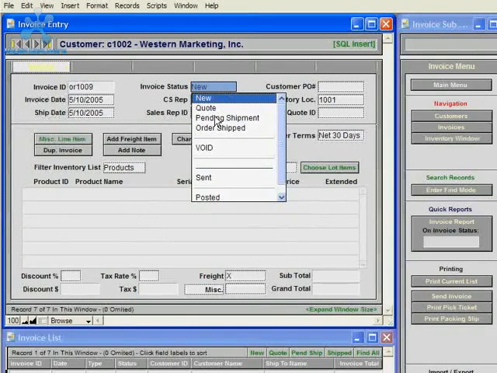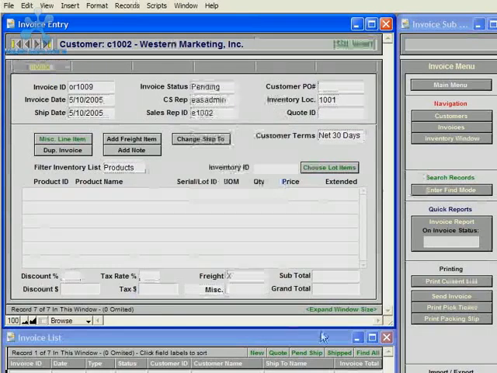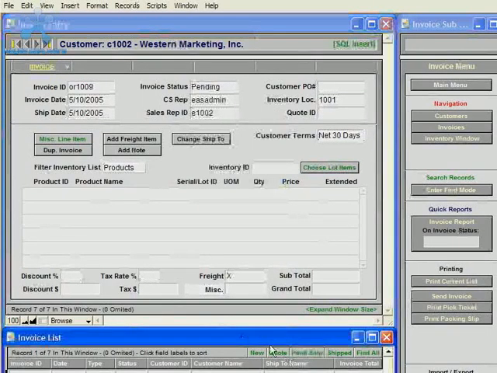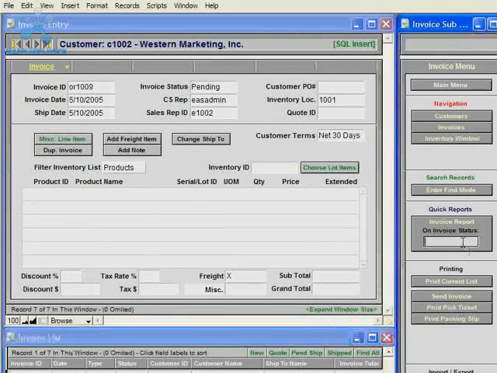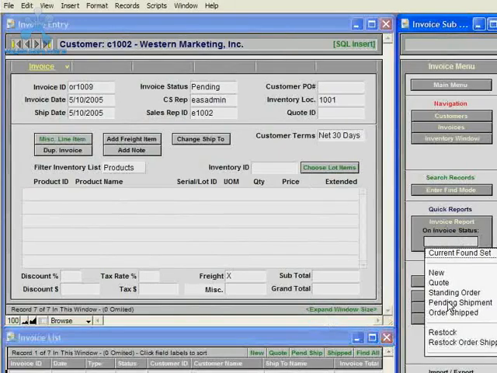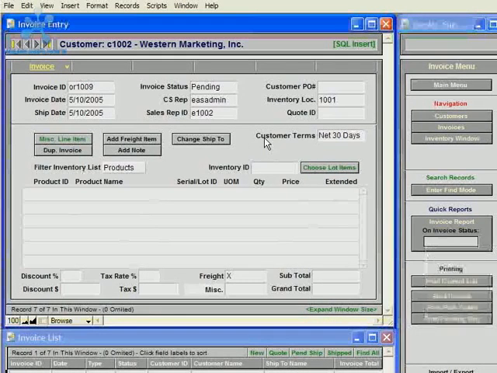So the data entry person can do data entry, and then once they're finished doing all their data entry, they can set the status to pending shipment. So that means all the data entry is ready to go on this invoice, and then your shipping department can run reports, either clicking the pending shipment button down on the list view to filter the list at the bottom of the screen, or they could run a quick report for all records that are pending shipment.